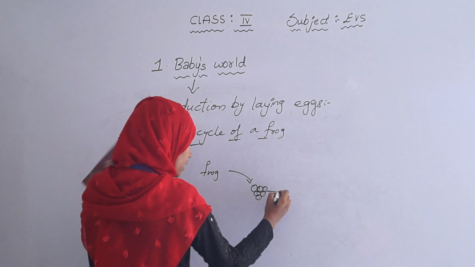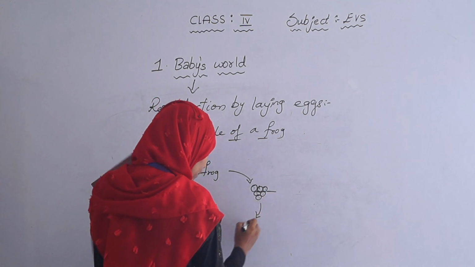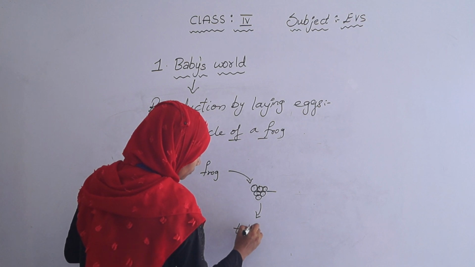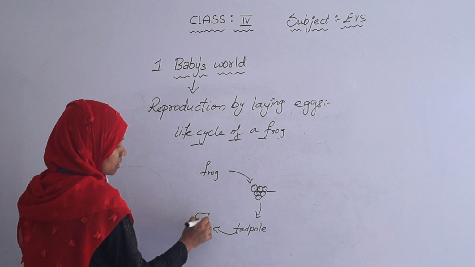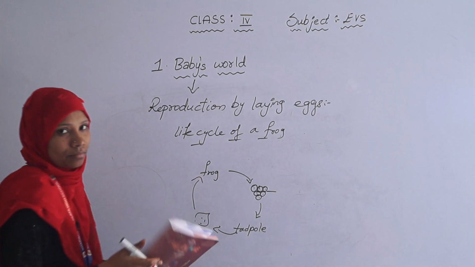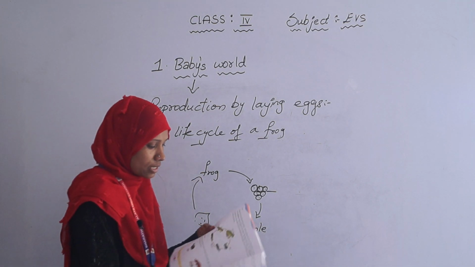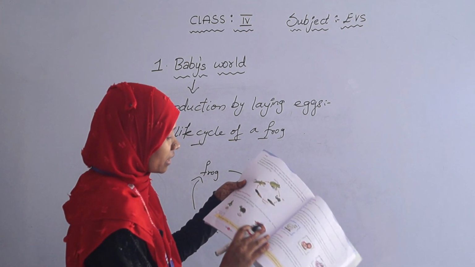It lays its eggs in a large cluster, and after that it becomes a tadpole, and after some changes it becomes an adult frog. So you can see the life cycle of a frog on page number 162.